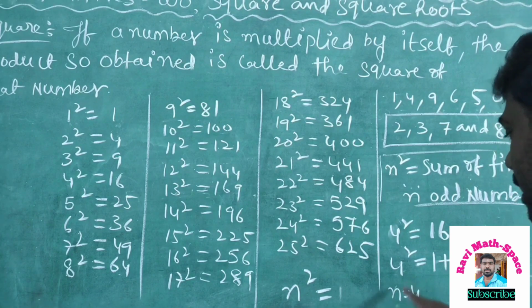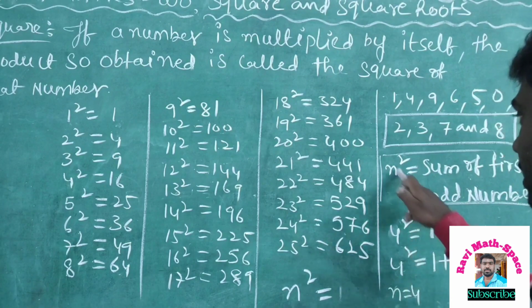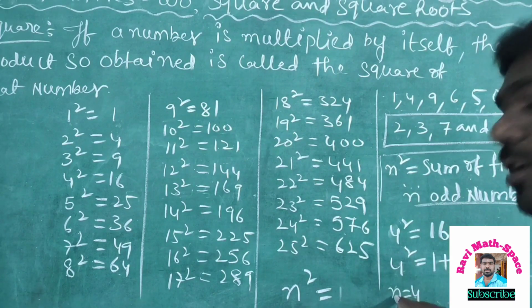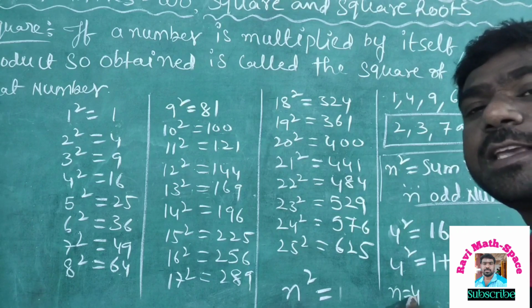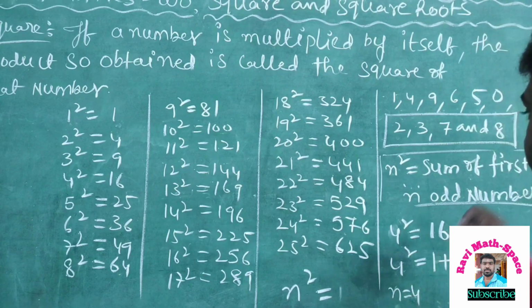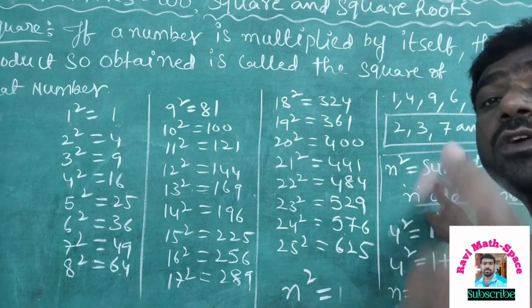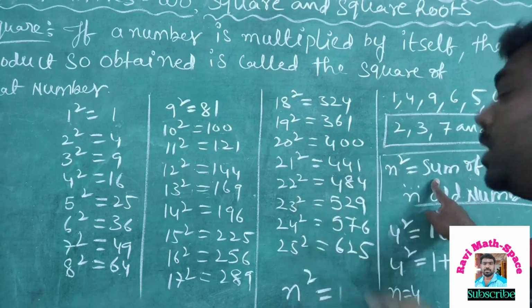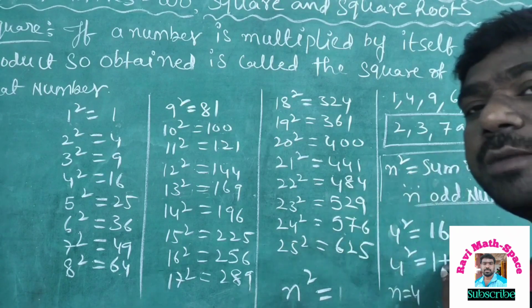See here. Here 4 square, which is in the form of n square. What is the n value by seeing? Comparing here, n is equal to 4. Meaning, the sum of the first 4 odd numbers is equal to this number. Is it correct or wrong? Once verify.